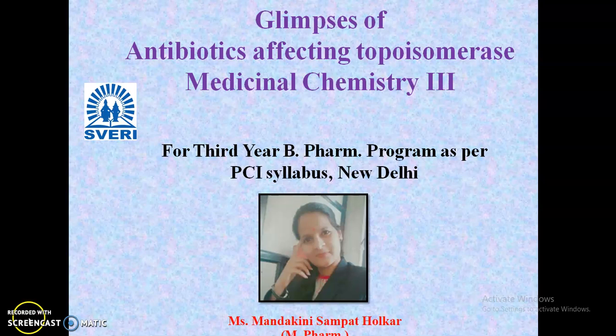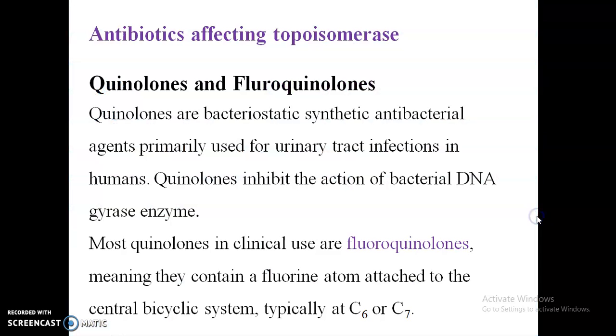Today we are going to focus on our unit number 4, that is antibiotics affecting topoisomerases, under the chapter of antimicrobial agents. In this chapter we are giving our special focus on quinolones. Quinolones are bacteriostatic synthetic antibacterial agents that are used to treat urinary tract infections in humans.